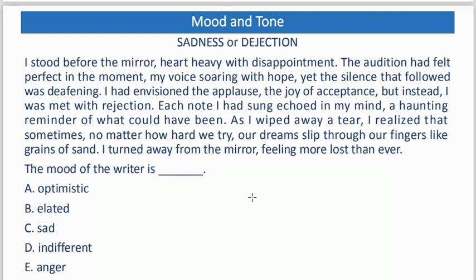Now let's see the question relating to mood on the passage. The mood of the writer is dash: optimistic, elated, sad, indifferent, anger. Now, we don't just pick options. Remember, we said that we can only identify the mood and tone of the writer through the choice of words. Since we cannot see the writer or the speaker face to face, we rely on the choice of words. So that means whatever option you want to pick, there must be evidence.